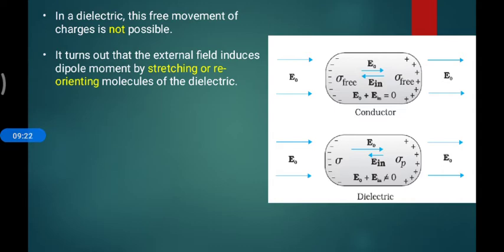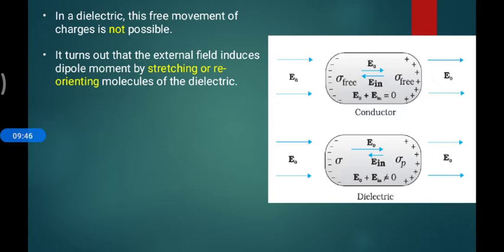But this electric field is not sufficient because the charge is not much in a non-conductor. So they are not cancelling each other exactly. E0 is still dominating, so it is still separating and reorienting the charge within the non-conducting material.